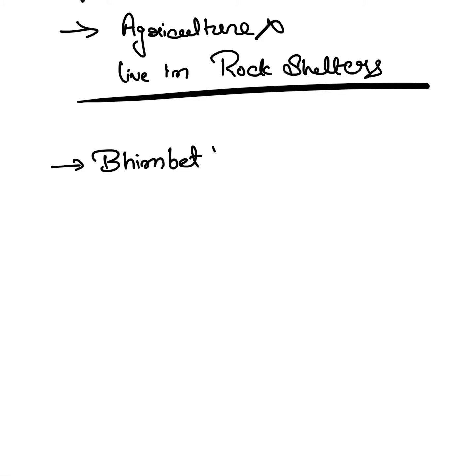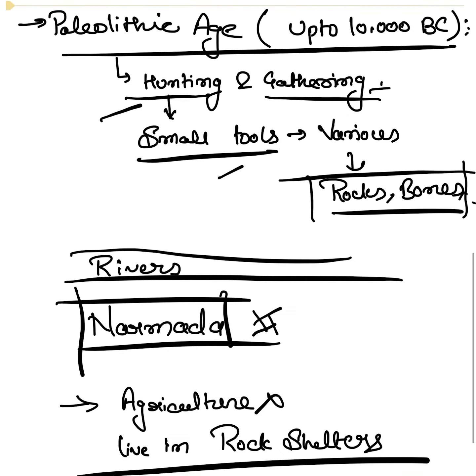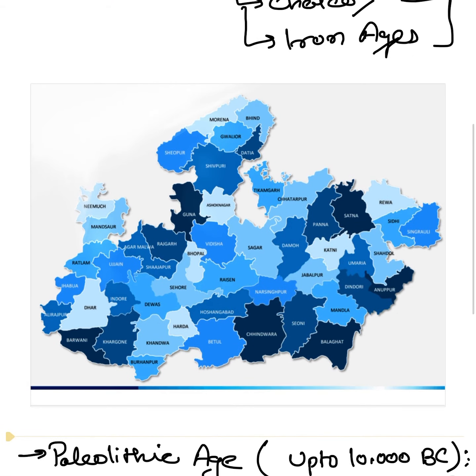Bhimbetka is the site. And now I'll ask one thing, where is Bhimbetka? So here is the map of MP. It's better that you must remember the sites in terms of present MP because the question will come like Bhimbetka is present in which district of Madhya Pradesh, and you'll have to answer in that perspective. So we know that it must be across Narmada.